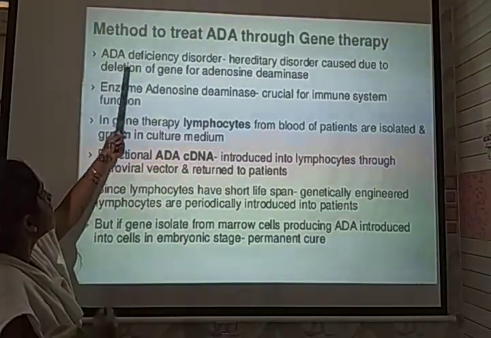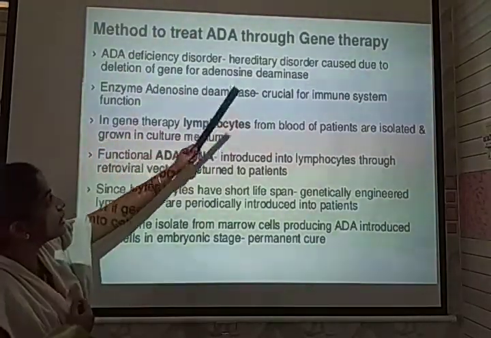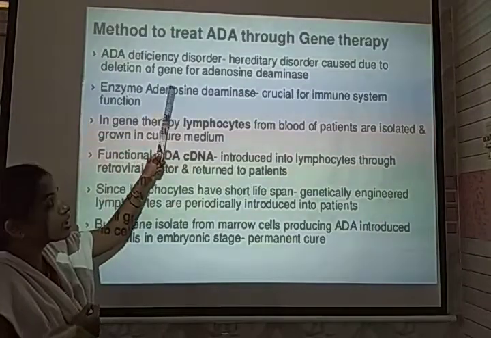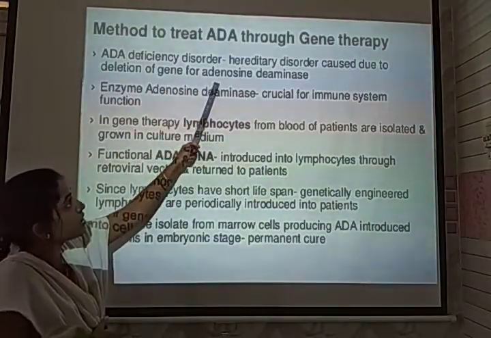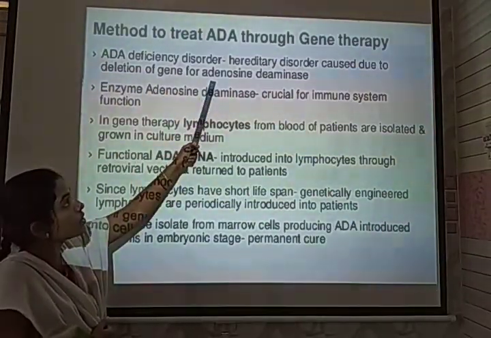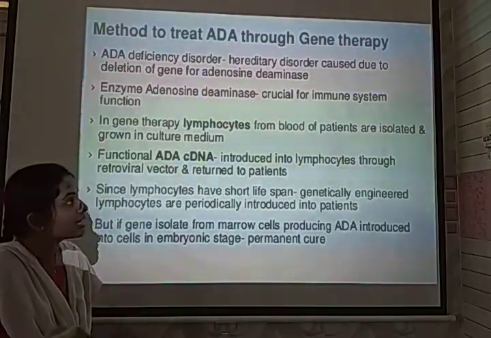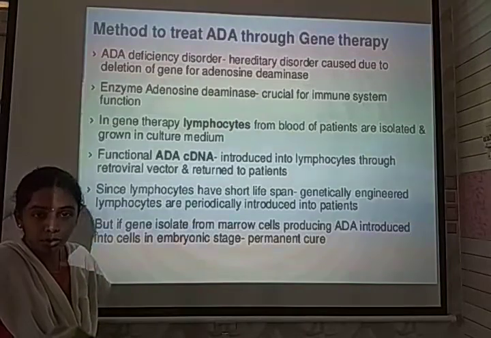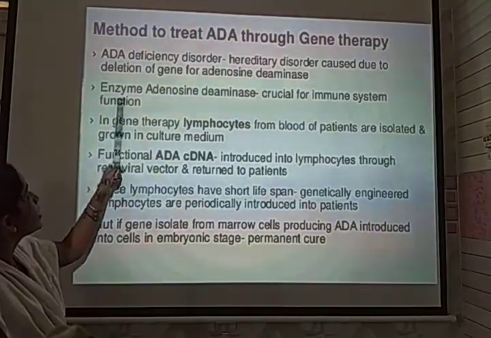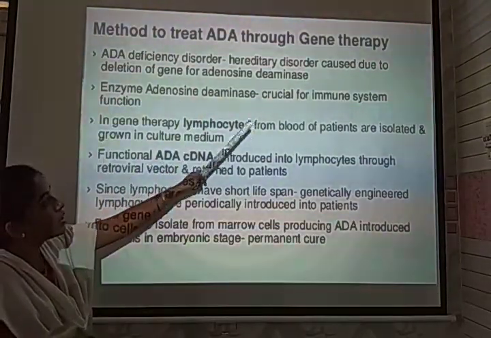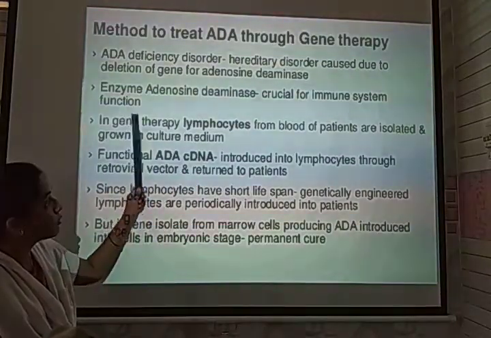So here, ADA deficiency disorder is a hereditary disorder that is caused due to the deletion of a gene, which produces the protein adenosine deaminase. It is an enzyme helpful for providing an immune response in our body. So the enzyme adenosine deaminase is crucial for our immune system function.